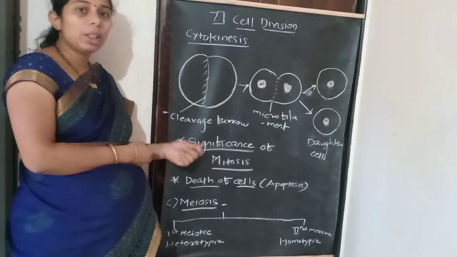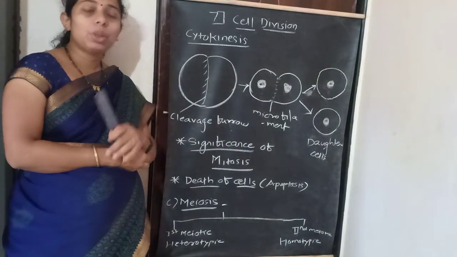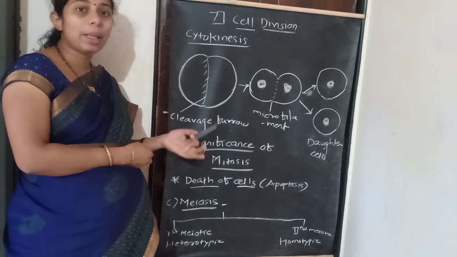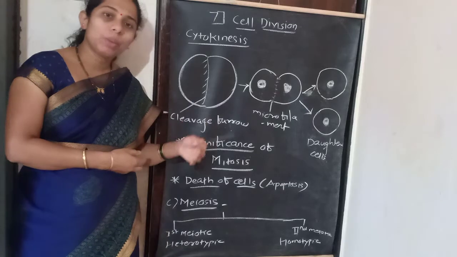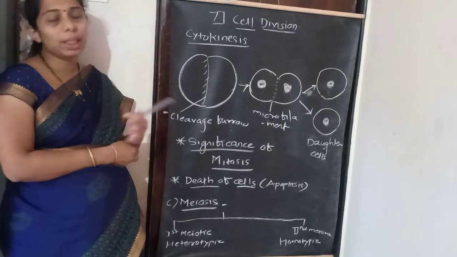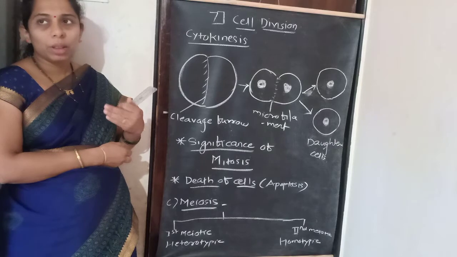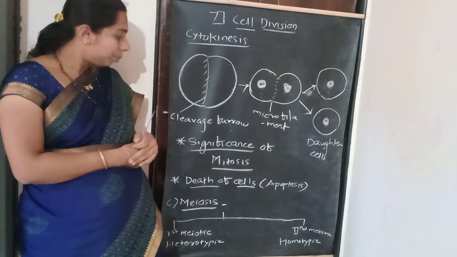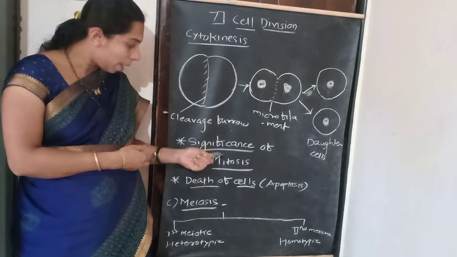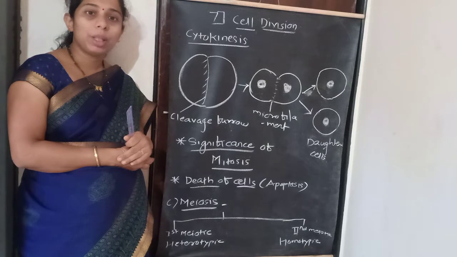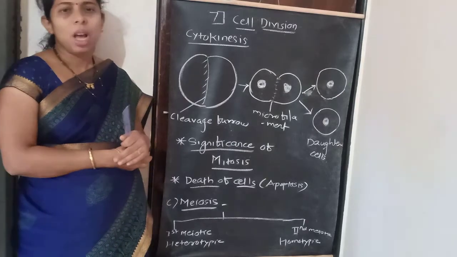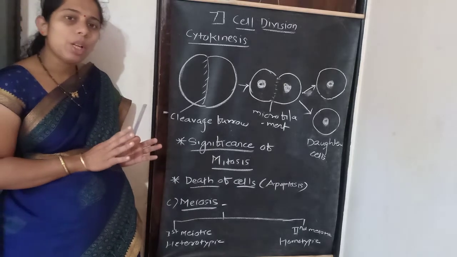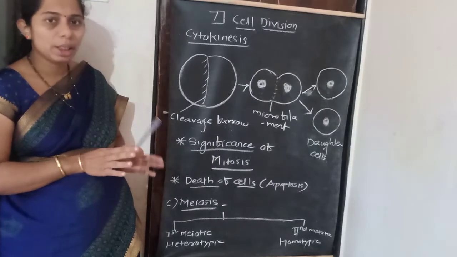Also, in mitosis, cells that are worn out can be replaced, because one cell divides to form two newly formed cells. That's why worn out cells can be replaced by mitosis. Okay, after that, mitosis maintains the chromosomal number and the genetic material, and no variation takes place. Variation म्हणजे विविधता आणली जात नाही. No variation in the existing chromosomes and existing cells.